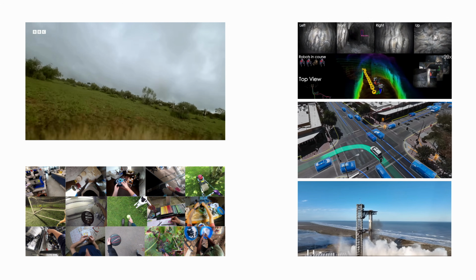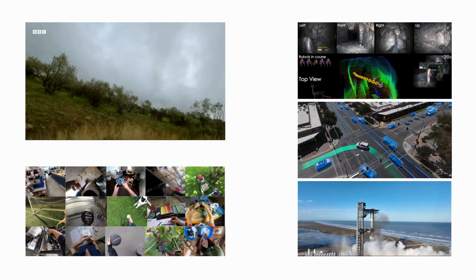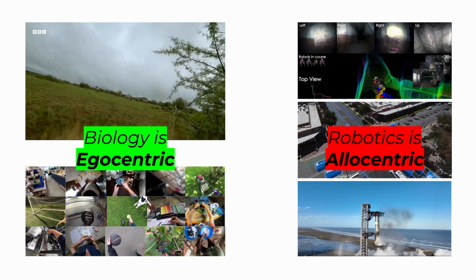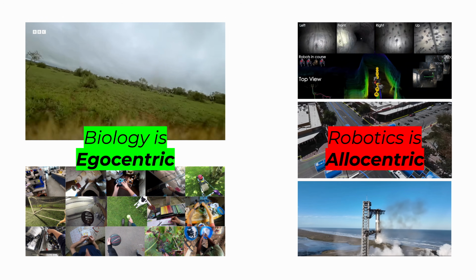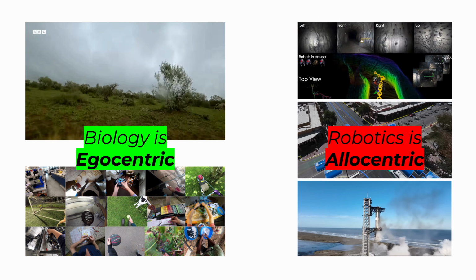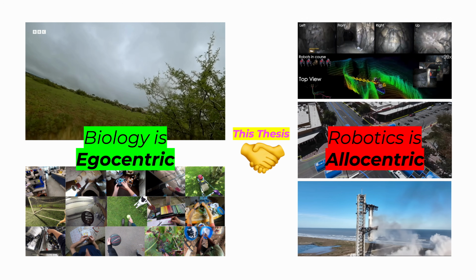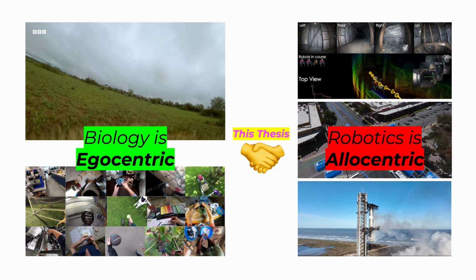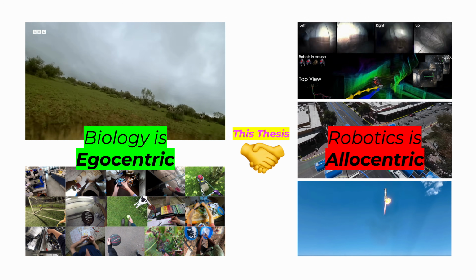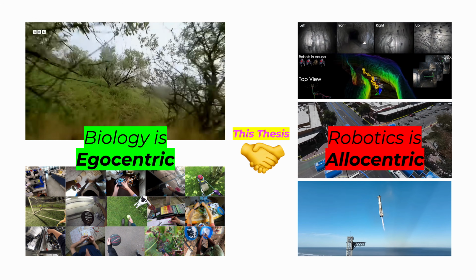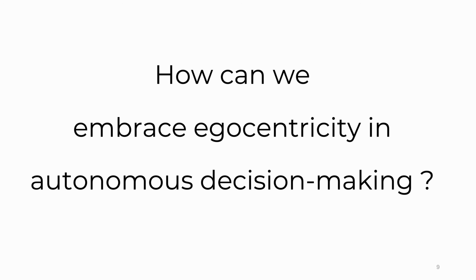So aligning these differences with what I've introduced in the previous slide, we can say that biology is egocentric while robotics is allocentric. Given this discrepancy, in my thesis, I've worked on laying the foundation so that we can adopt egocentricity in robot autonomy. In other words, I've focused on answering the following research question. How can we embrace egocentricity in autonomous decision-making?